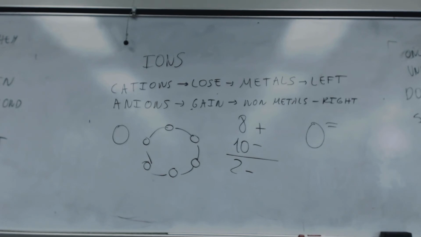The only thing is that they want to be happy. This has to win 1 electron, it goes here. 2 electrons, 1, 2. 3 electrons, 1, 2, 3. You can count also the number of steps, okay? 1, 2, 3 steps to 8. So nitrogen would be N3-, okay?